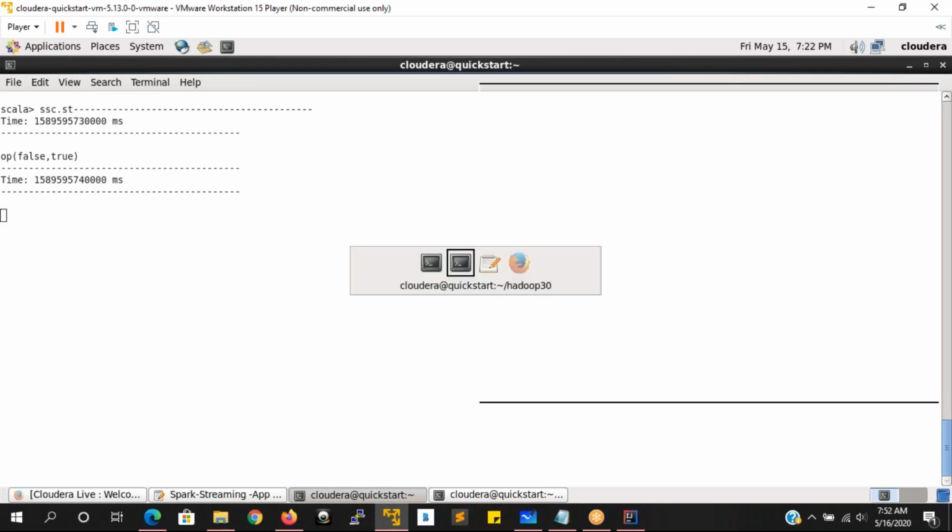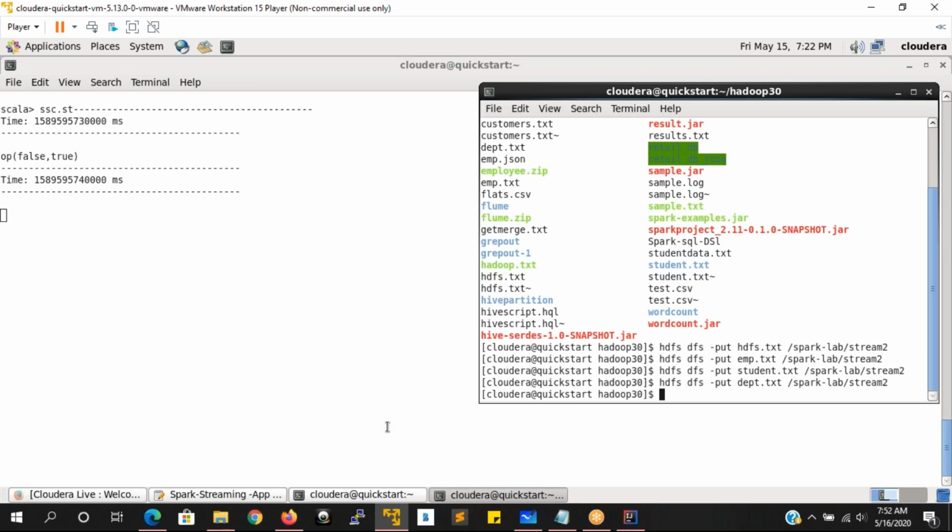If I'm not going to load any data into this directory, then it is going to wait for 10 seconds. Within the 10 seconds also, if no data is generated, then see, it is coming out of the shell. The job is completed, right? When I'm writing stop itself, the 10 seconds are done, so then it is doing the processing here. This stop(false, true) is taken as completely one statement only. It will understand your streaming context. I have not written anything into this directory, so it is coming out of the shell. Are you clear with this one? Yes, Ravi.